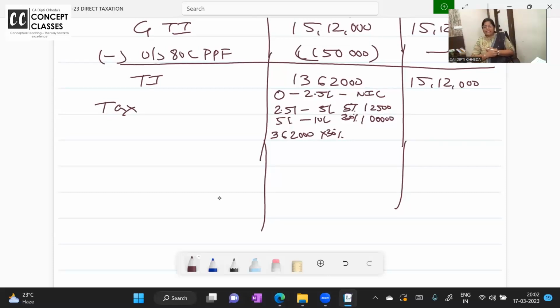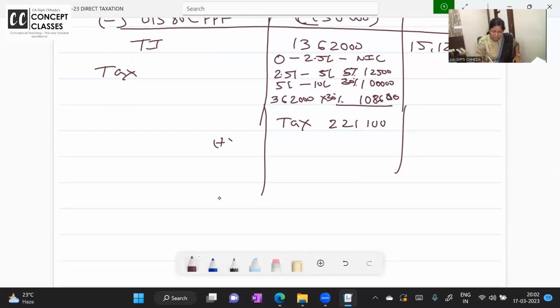Are you all clear? Anyone needs help for the tax calculation? We have done it yesterday also. But still, if you have doubt, ask. Up to 10 lakhs, the tax is always 1,12,500 for normal assessees here. And beyond that, whatever you get, straight 30%. So what is the tax? 2,21,100. On that, what is the HEC? 4%. 8,844.